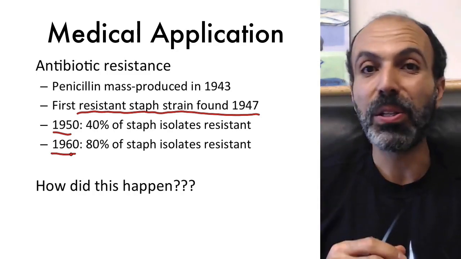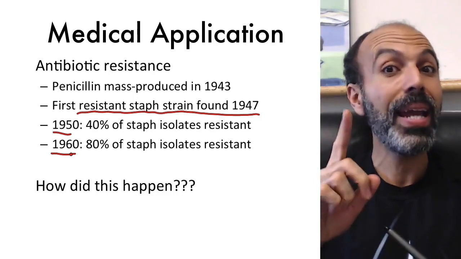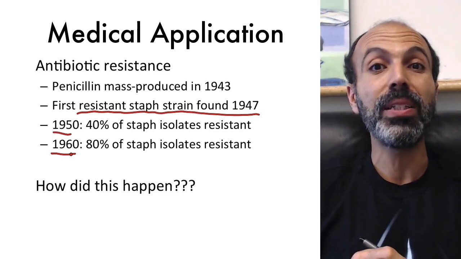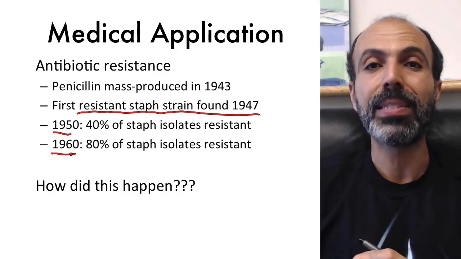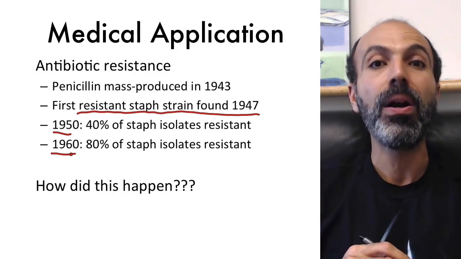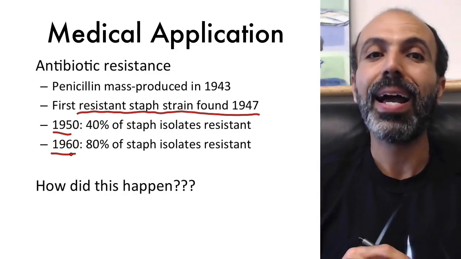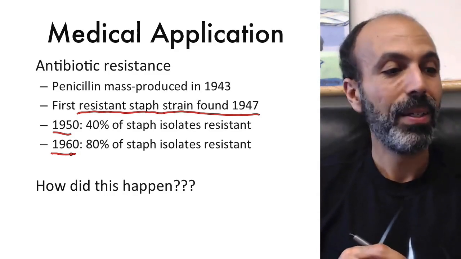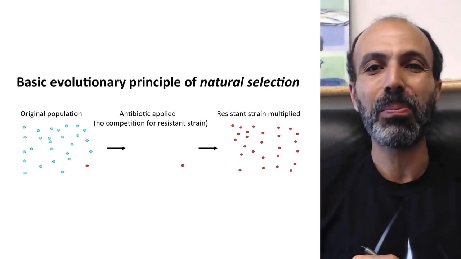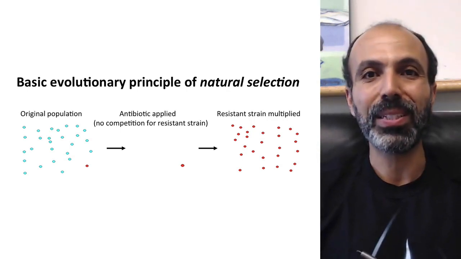So you may be thinking to yourself, when was the last time you had penicillin? Not any antibiotic, but penicillin in particular. There's a high probability that most of you watching this have not had it in the recent past. And the reason is because nearly all staph bacteria isolates out there are resistant to penicillin. How did this happen? Well, this happened because of the very basic evolutionary principle of evolution by natural selection.